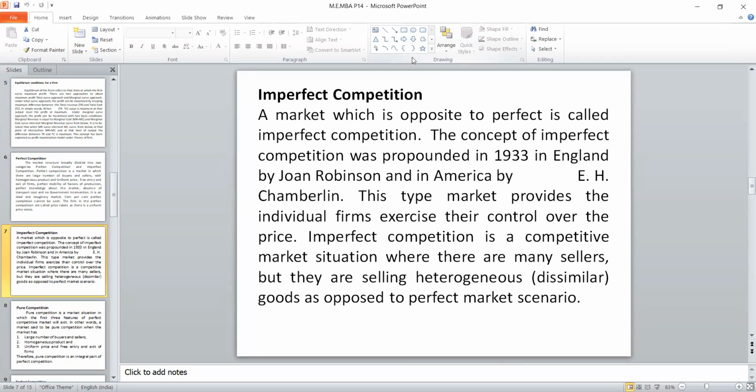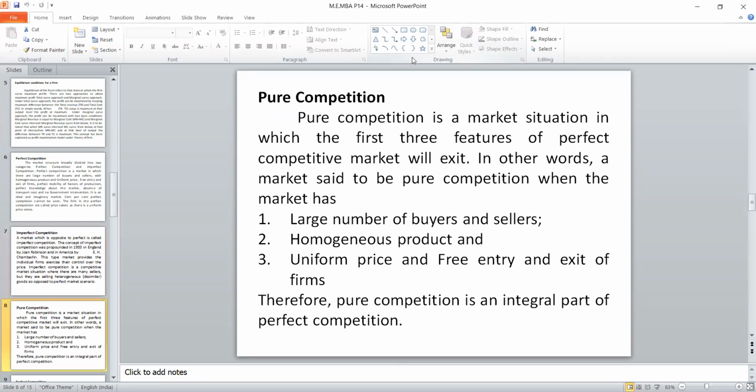The imperfect market is classified into 4 categories: monopoly, duopoly, oligopoly, and monopolistic competition. Apart from these, one more corollary market is there. If the first 3 conditions are present in the market, then that market is called pure competition. Out of the 7, the first 3 are large number of buyers and sellers, homogeneous product, uniform price, and free entry and exit of firms.